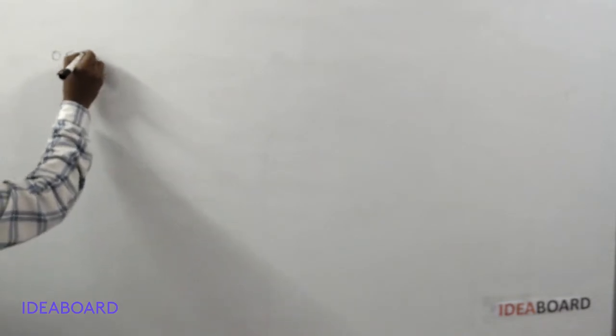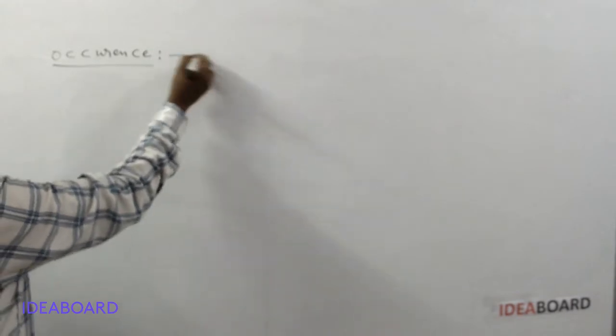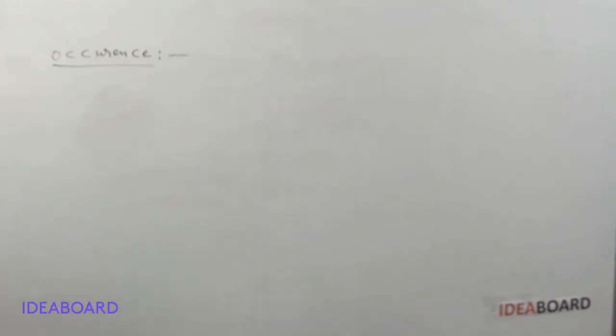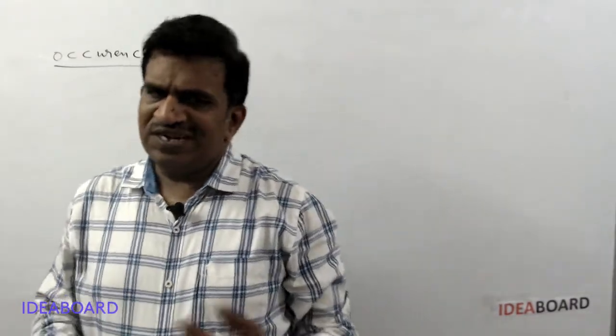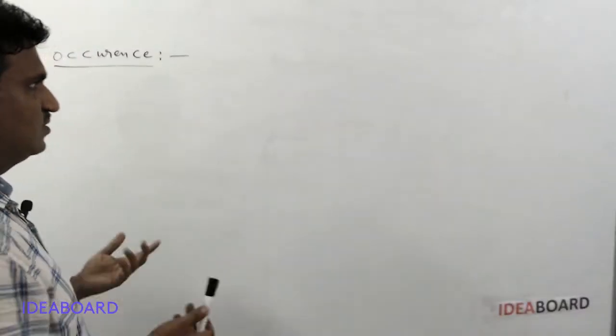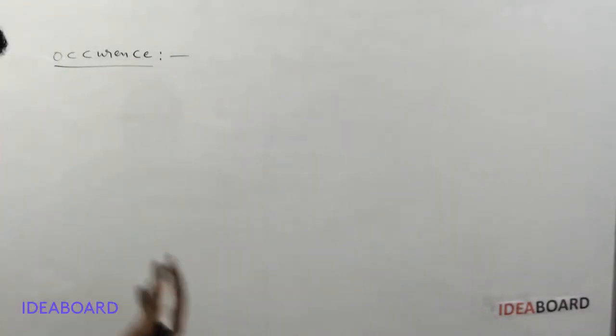The next point, occurrence of noble gases. We already said noble gases are very rarely available, so their abundance or occurrence is very less.